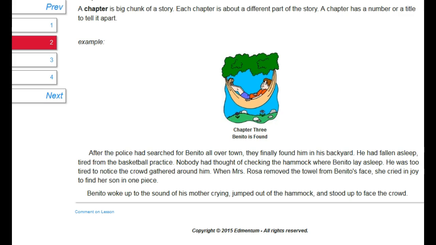This is called Chapter 3 of Benito is Found, a chapter book. After the police had searched for Benito all over town, they finally found him in his backyard. He had fallen asleep, tired from the basketball practice. Nobody had thought of checking the hammock where Benito lay asleep. He was too tired to notice the crowd gathered around him. When Mrs. Rosa removed the towel from Benito's face, she cried in joy to find her son in one piece. Benito woke up to the sound of his mother crying, jumped out of the hammock, and stood up to face the crowd.